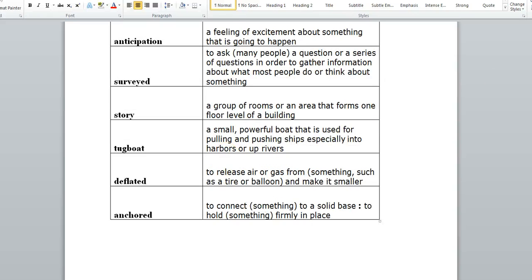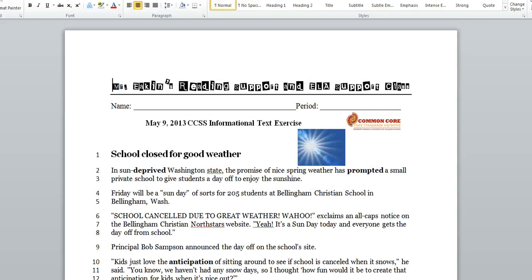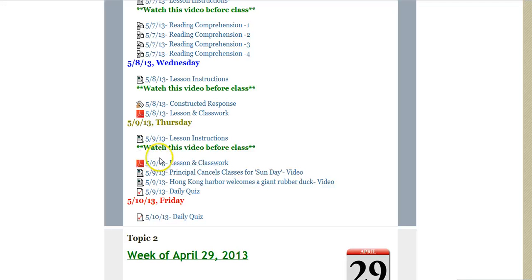So here's your glossary. Let's go ahead and take a look at Moodle, seeing what you're doing in Moodle. Okay, lesson, 2 videos, daily quiz. Your daily quiz today is different. Today you have to do 4 short answer where you're going to be analyzing the articles that you've read, and you'll be required to write 40 words per question, and it has to be good writing, not just a bunch